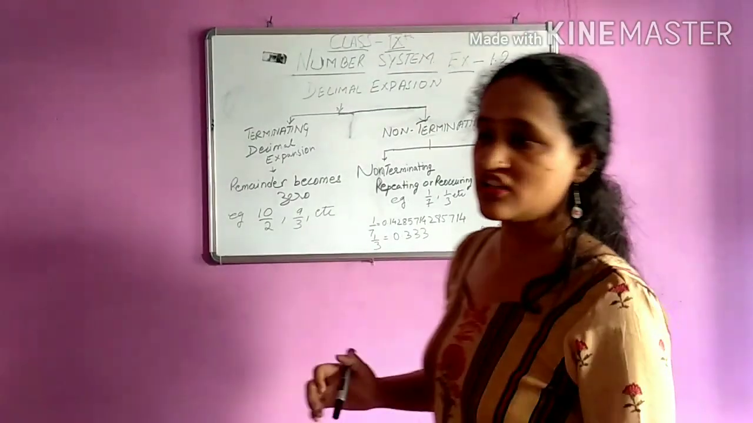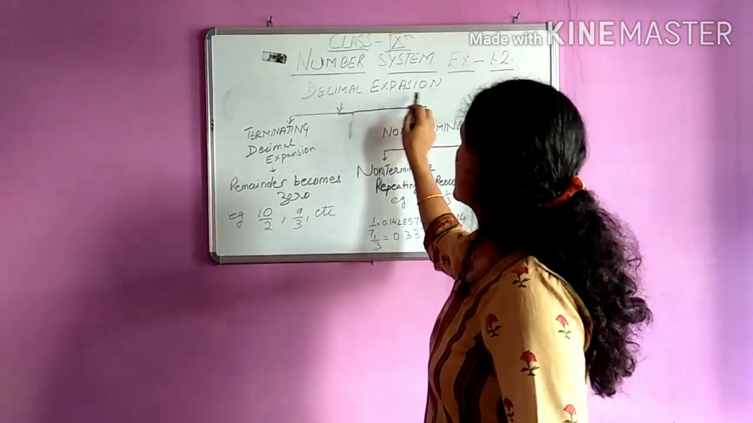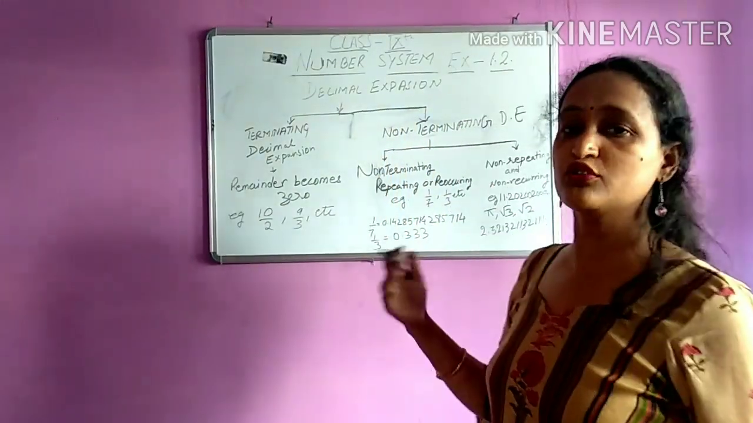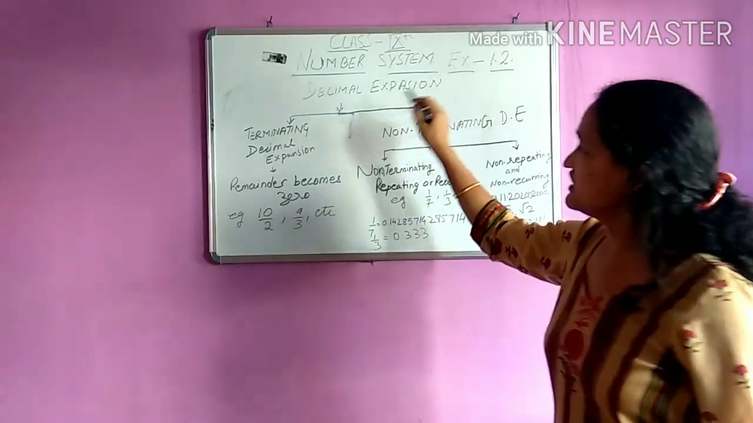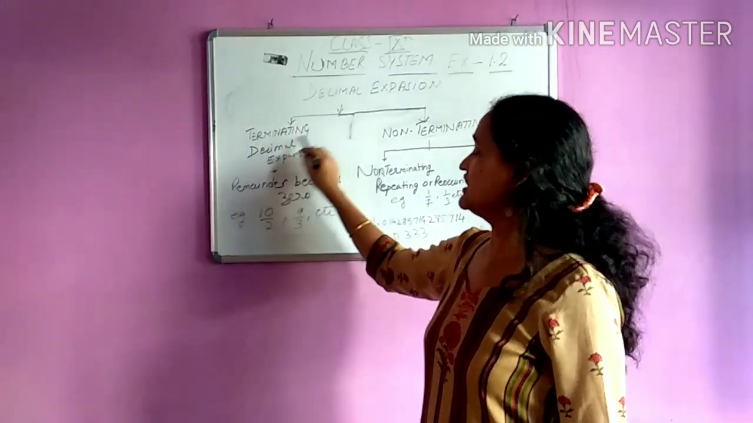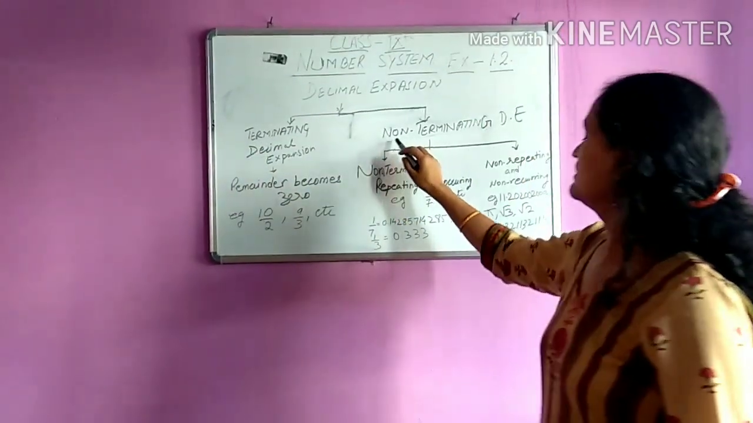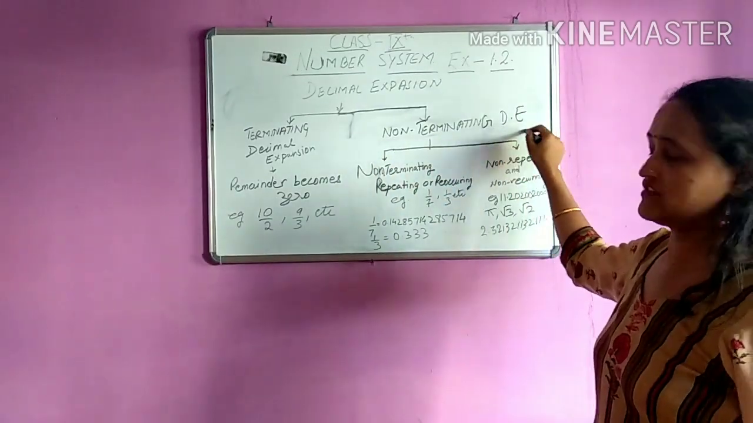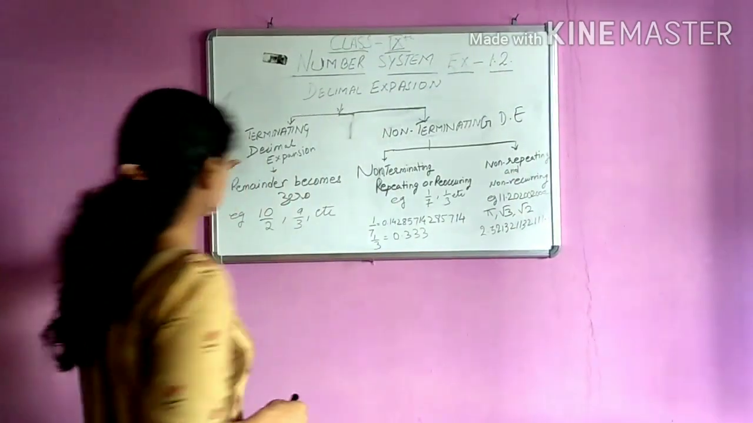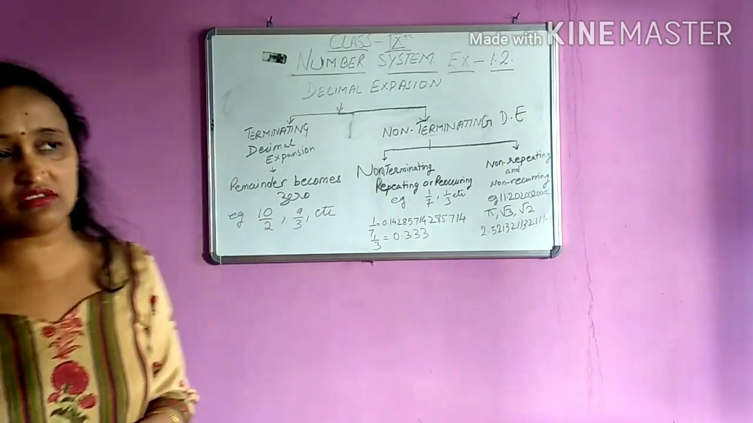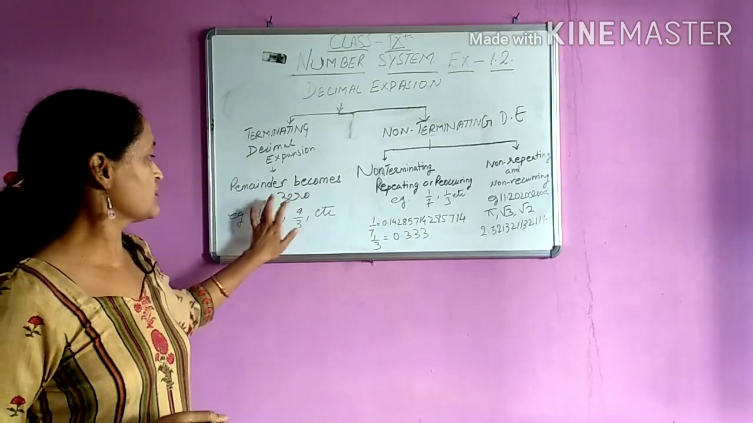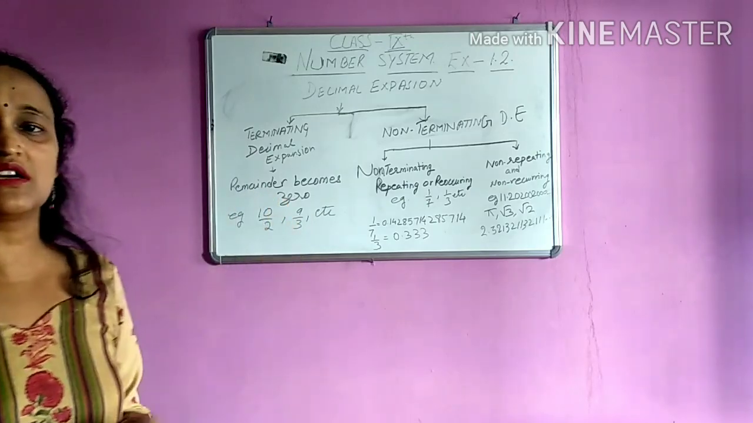Before proceeding to irrational numbers, we will discuss decimal expansion. This will help you to know about irrational numbers. Now, decimal expansion is divided into two, that is terminating decimal expansion and non-terminating decimal expansion. Now, what is decimal expansion? In terminating decimal expansion, the remainder always becomes 0.